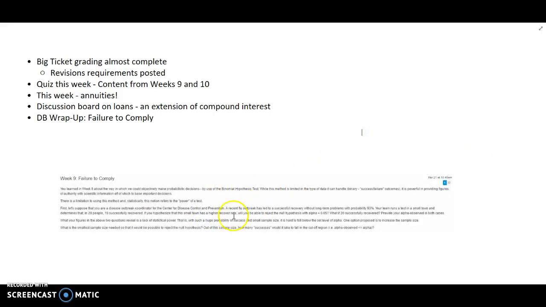Now we'll go ahead and do a wrap up of the discussion board, which is titled Failure to Comply, and deals with the idea that the CDC has a flu outbreak, and there's been a successful recovery rate of 93%. So you look at a small town and you want to determine whether the rate of recovery is higher in this town than the average of 93%. You do a random sample, you look at 20 people, and 19 of them have recovered.